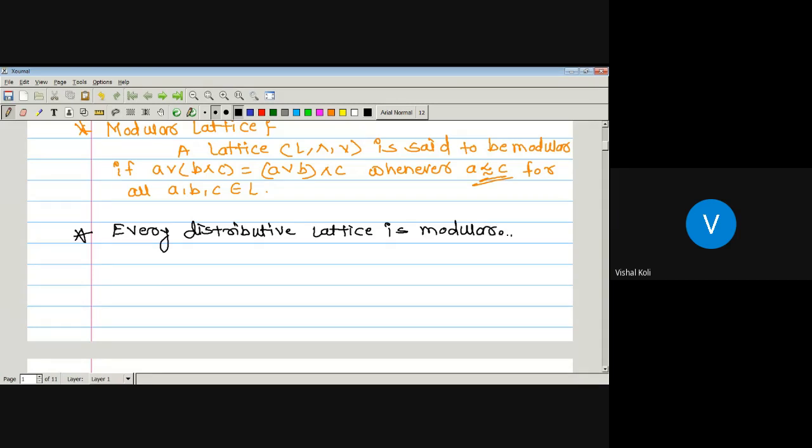That is, if the lattice is distributive, then it must be modular. If for any A, B, C belonging to L, A join B meet C is nothing but A join B meet A join C, then we have to prove the modular condition: A join B meet C is nothing but join of A and B meet C. But as we have to prove that every distributive lattice is modular, we have to always take A precedes C. Then only we can apply the definition of modular lattice.